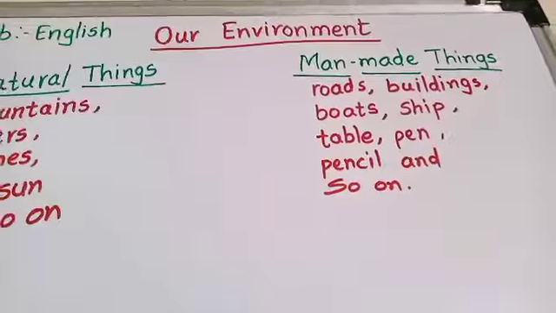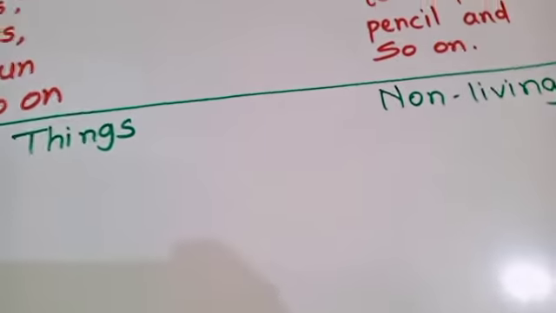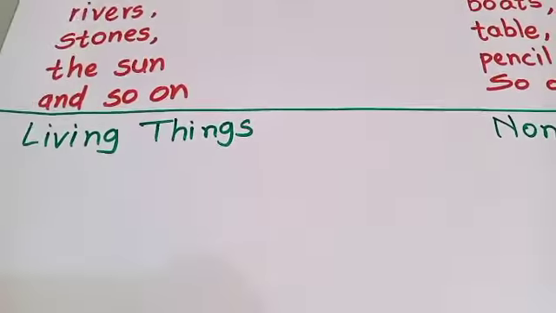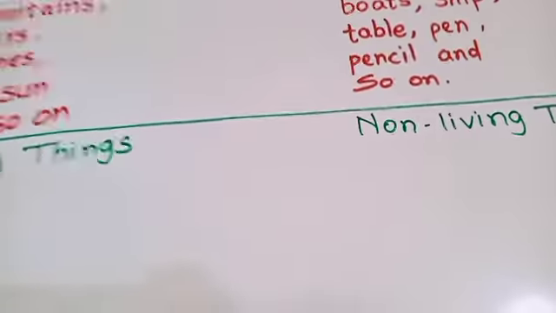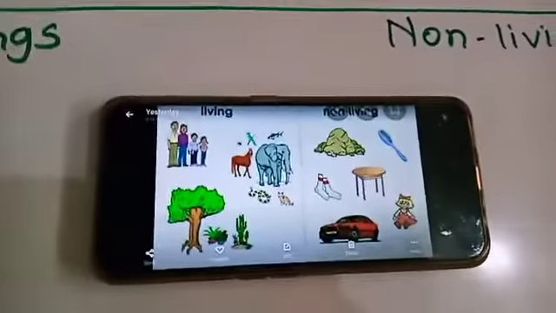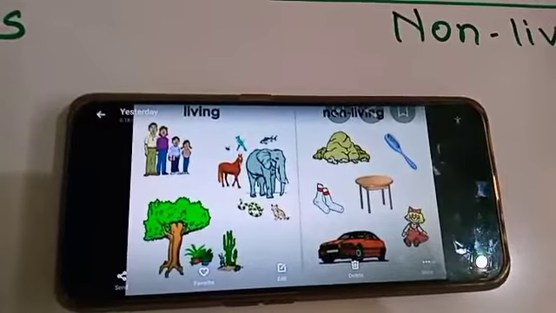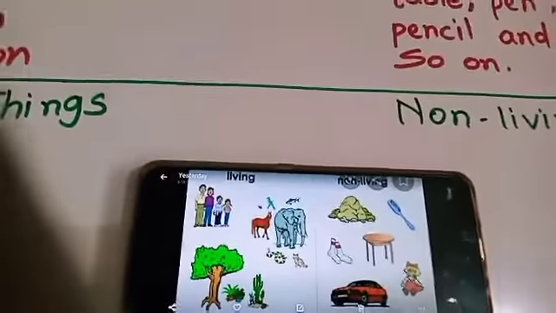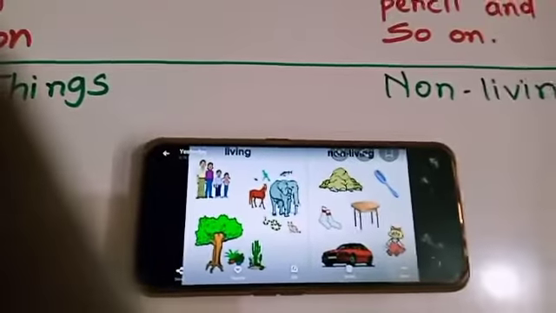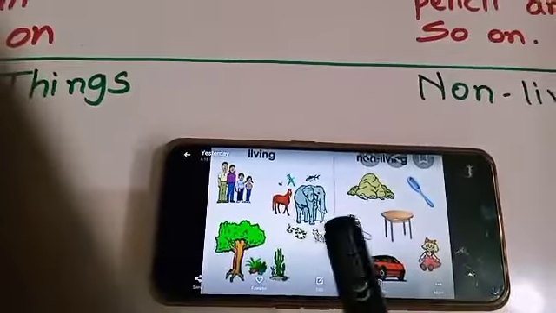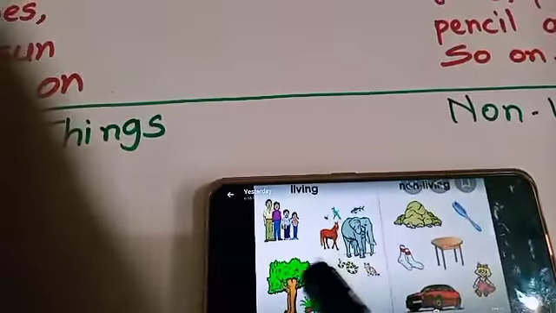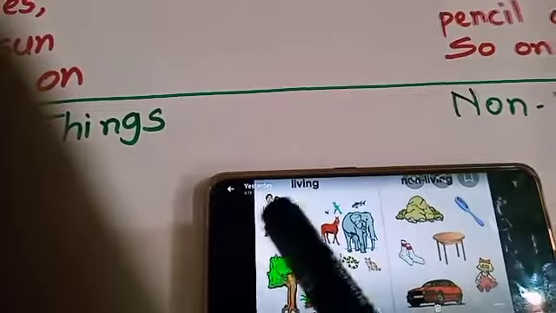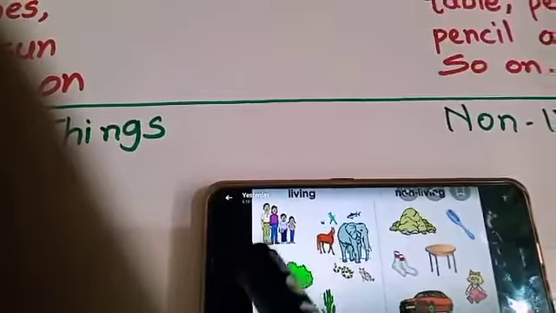Now we will move towards our next topic. Hello students. So now let's learn about living things and non-living things. First I will show you one example. See this picture. In this picture you can clearly see the living things, and on the other side the non-living things. The animals, birds, plants, and human beings are all living things.